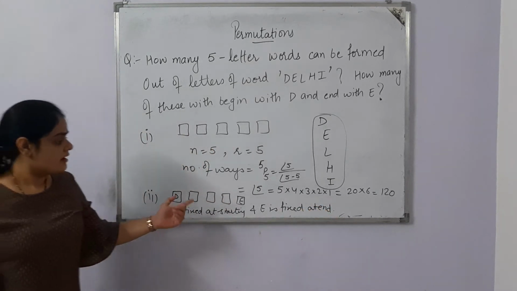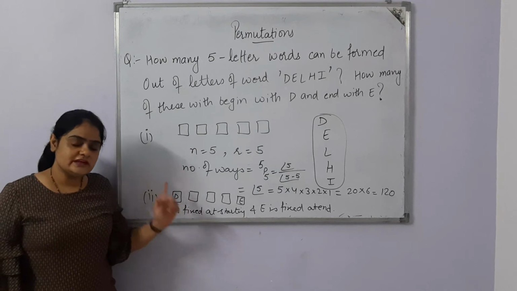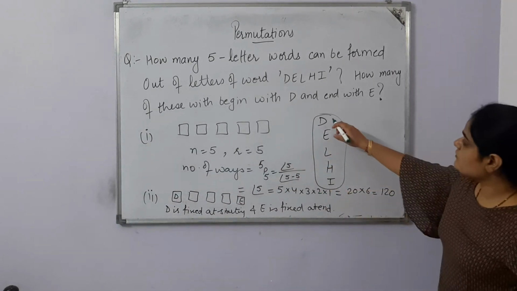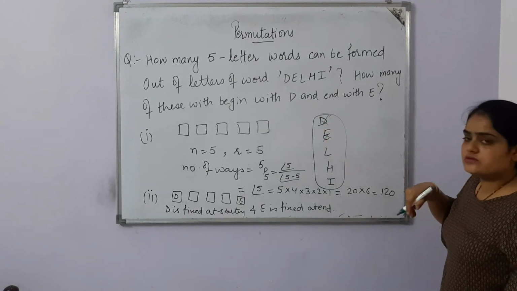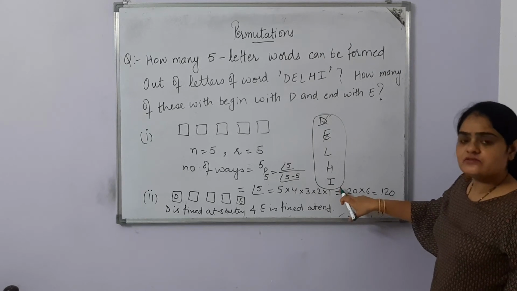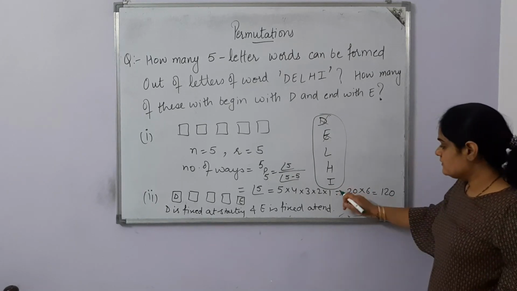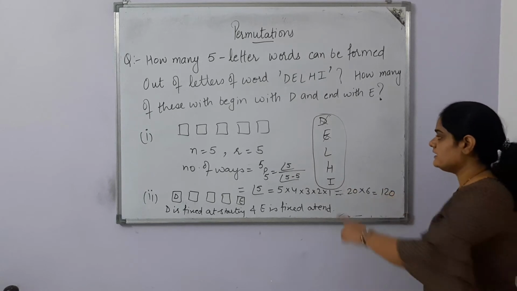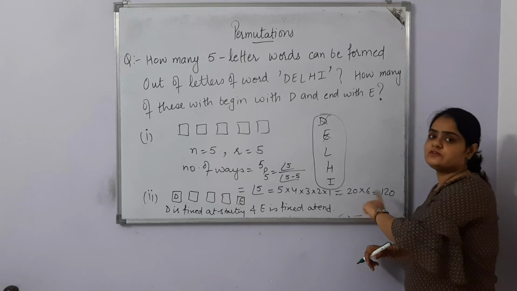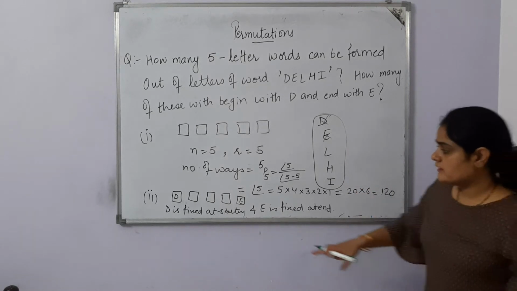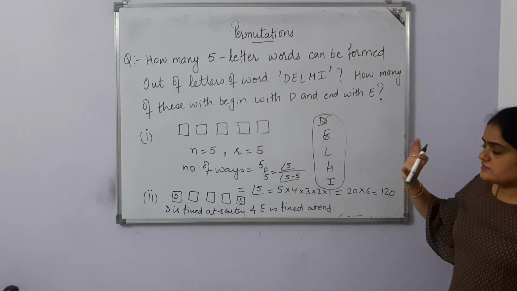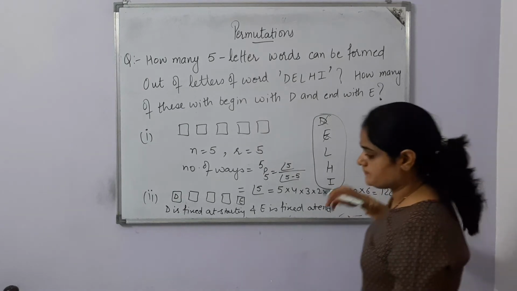Of course, we need to use each and every letter only once. So if D we have already used and E we have already used, then how many letters are left? 3 letters. Out of these 3 letters, we are going to use all 3. Of course, L, H and I, these 3 letters are left behind, and we are going to use all of them to form the new word. We need to fill in all these 3 remaining letters.